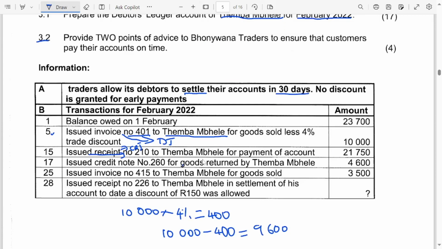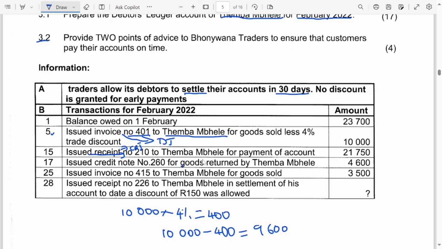A receipt was issued to Temba Mbele for payment of account. So here Temba Mbele was paying us, and that is why we issued a receipt. We were receiving the money from Temba Mbele.